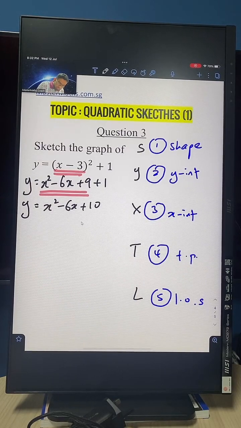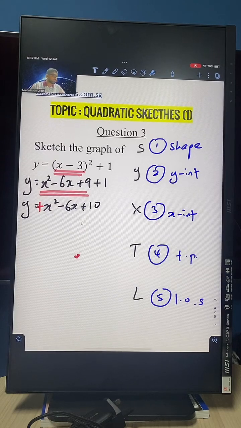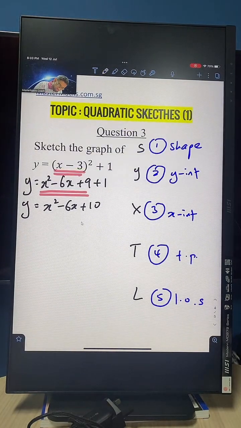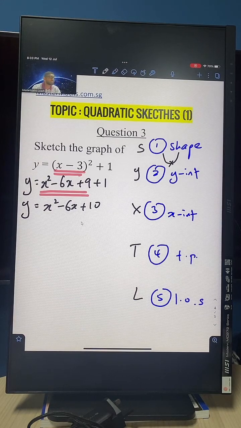Now, if you study the x squared term, it is actually a positive 1x squared term, which, as I've shared, when you have a positive x squared term, you are going to have a smiley face. So in this case, it's going to be a smiley face shape. Your shape very clearly is just like that. There will be a minimum point to this particular graph. So the shape is settled.